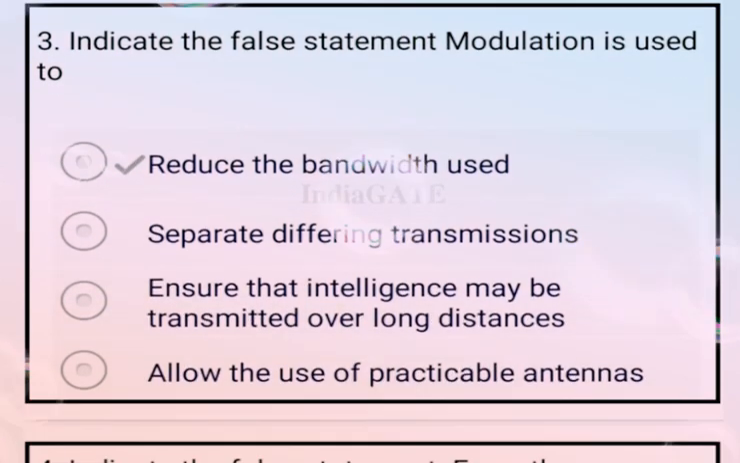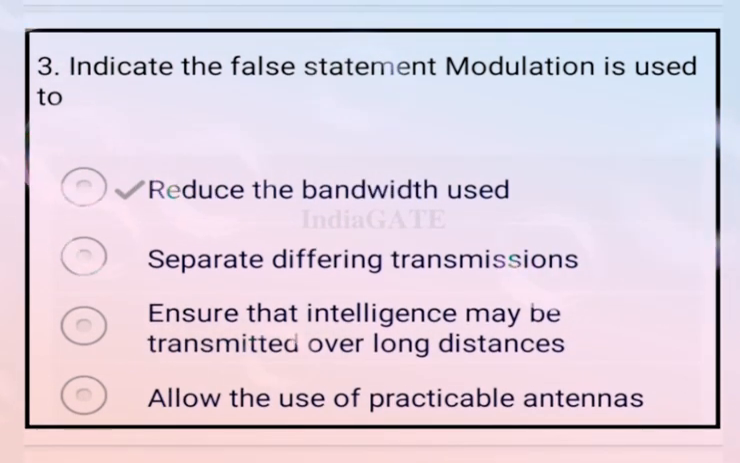Okay, now come to the next question. Indicate the false statement: modulation is used to. There are four options, A, B, C and D, and the false statement is reduce the bandwidth used. In the modulation process the bandwidth is increased, not decreased. So option A is incorrect. Now come to the next question.